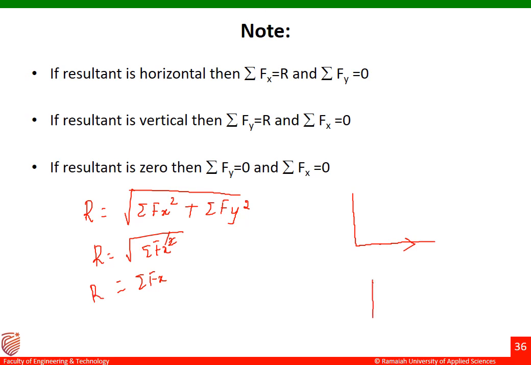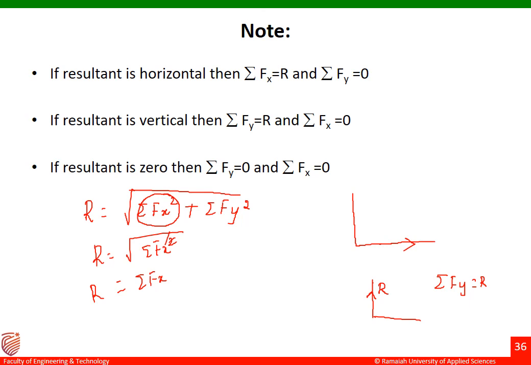Similarly, if the resultant is acting along the vertical direction, then summation Fy equals R, because the Fx term will become 0.